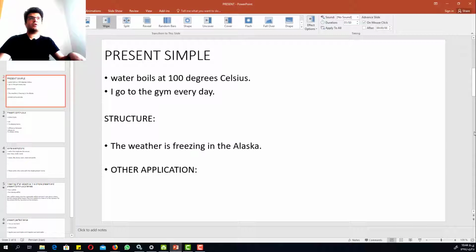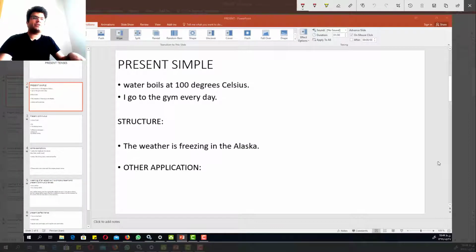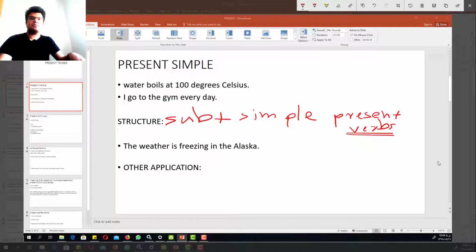And whenever we talk about frequencies, for example, I go to the gym every day. Every day is the frequency adverb. So when we use a frequency adverb with the verb, we have to use the simple present. The structure of the simple present is simply subject, and after the subject we use the simple present verb. Simple present verbs are the first form of the verbs that we use, for example, go and watch, etc.